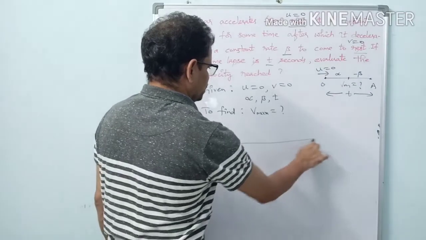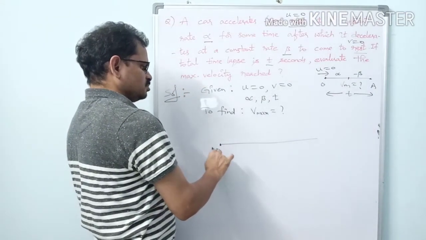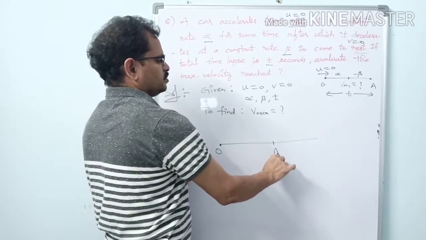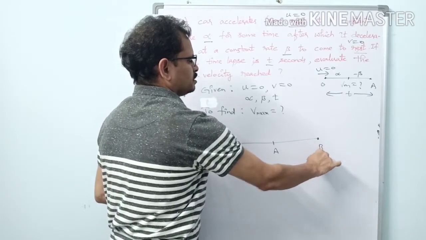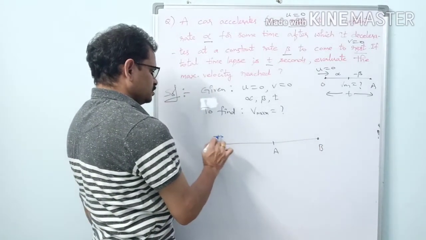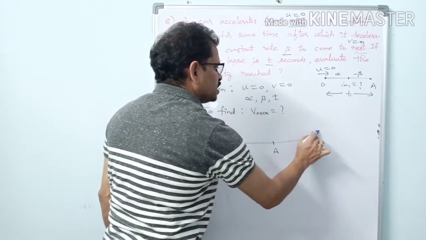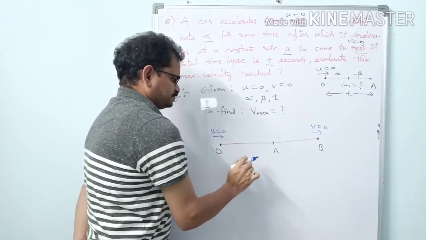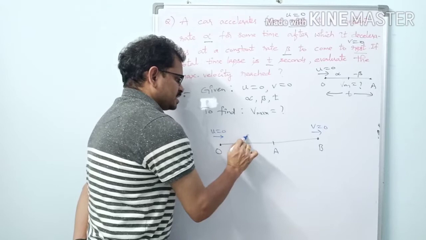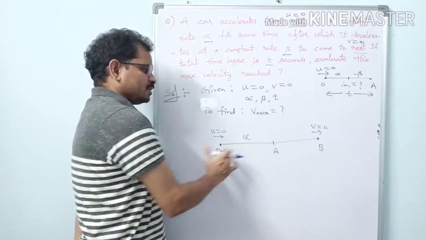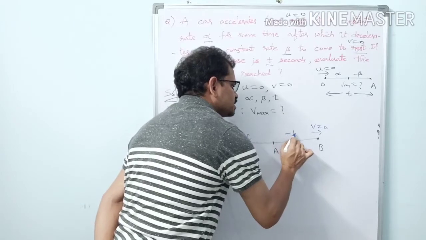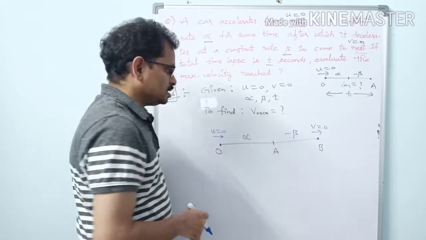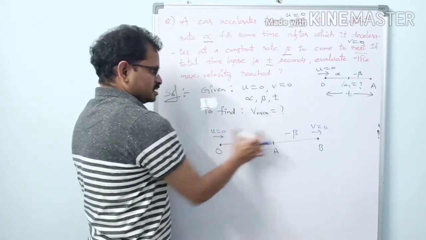We have to draw the diagram. This is the origin point. How many parts of the journey are there? Two parts, so this is point A and this is point B. Here u equals 0, and at the end point v equals 0. From O to A, it is accelerating with acceleration alpha, and from A to B the deceleration is beta. The minus sign indicates that it is undergoing deceleration. These are all given.